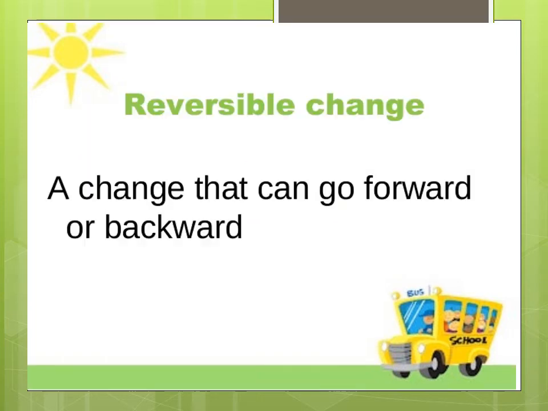So we can see, such changes that can be reversed to get the original substance are called reversible change. You can see in the slide a change that can go forward or backward. These are reversible changes, as the word reverse suggests. A change can go forward and backward also. So this is the definition of reversible change.